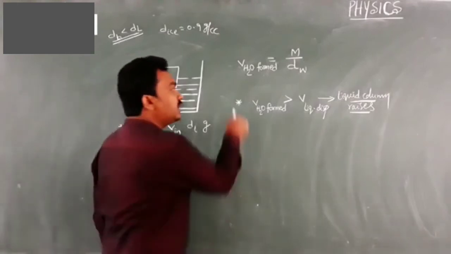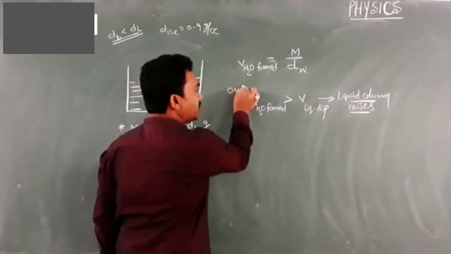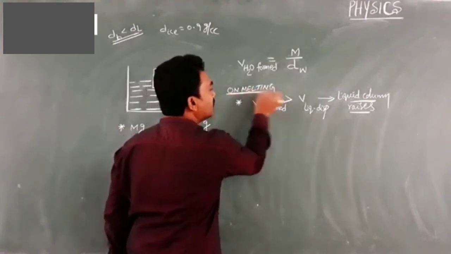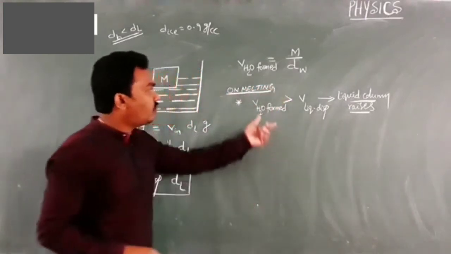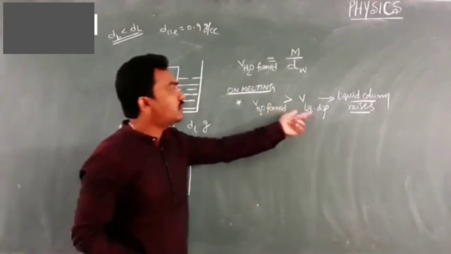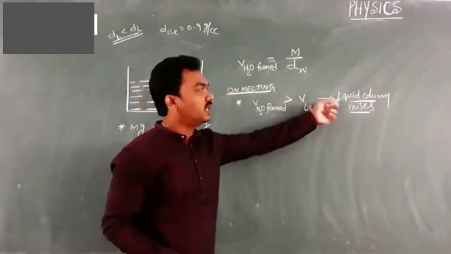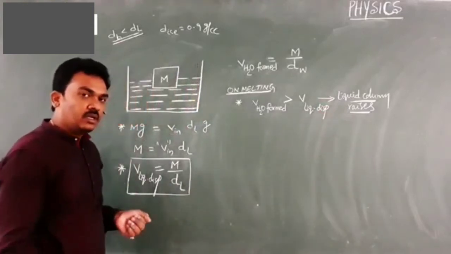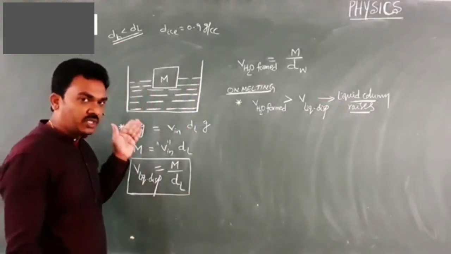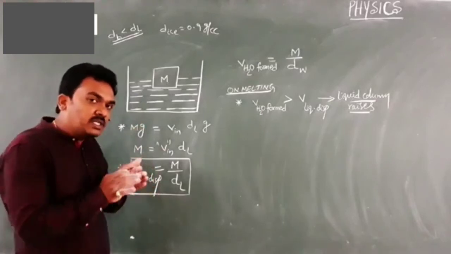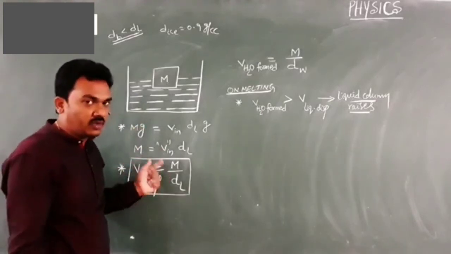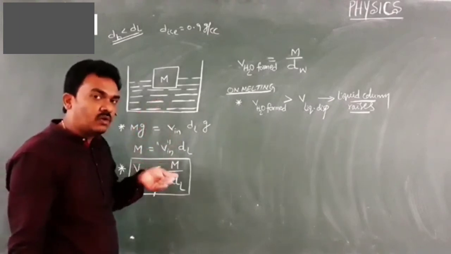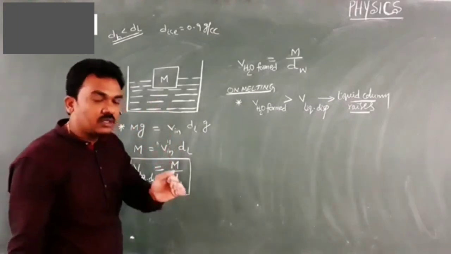On melting ice, if the volume of water obtained is more than the volume of liquid displaced, then the liquid column will rise. Because in the example, the partially floating ice block displaced 10 cc volume of the liquid, but when the ice melts you have got 15 cc of water.